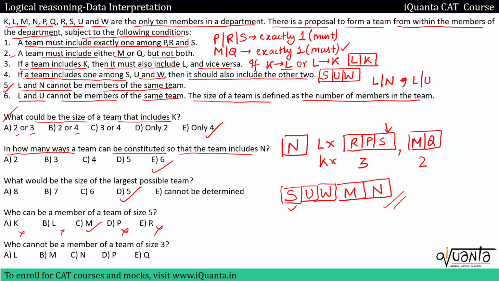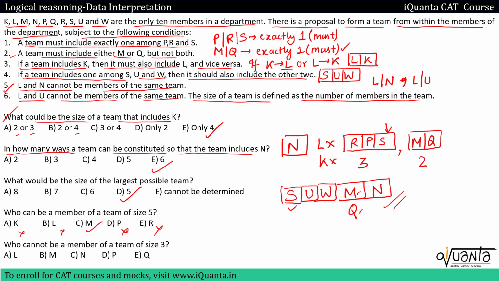In place of M, the only person that I can have is Q. So there are 2 teams of size 5 possible. In one team I will have M, in another one I will have Q. Q was not here in the options, only M is there, so M can be a member of a team of size 5. Last one is who cannot be a member of a team of size 3.